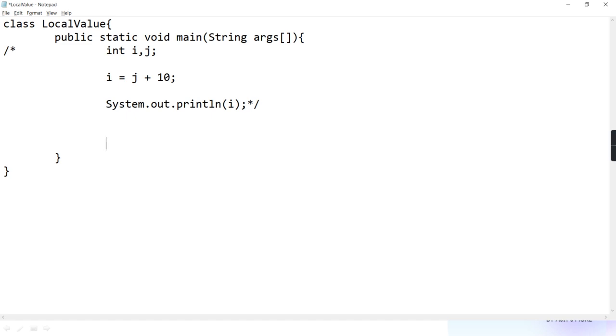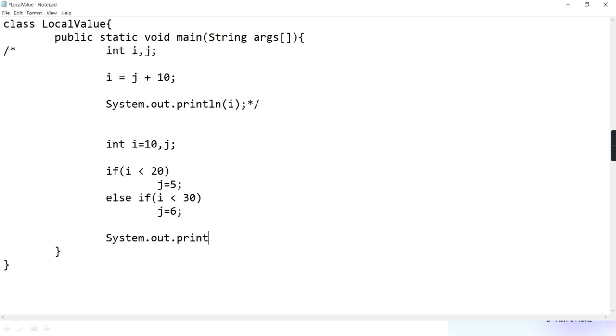This much part I'll put in a comment, and I'm creating some other variables: I equal to 10, and then one more, J. I'm writing: if I less than 20, J equal to 5, else if I less than 30, J equal to 6, and then I'm printing the value of J. Okay? Now I'm writing this simple example.